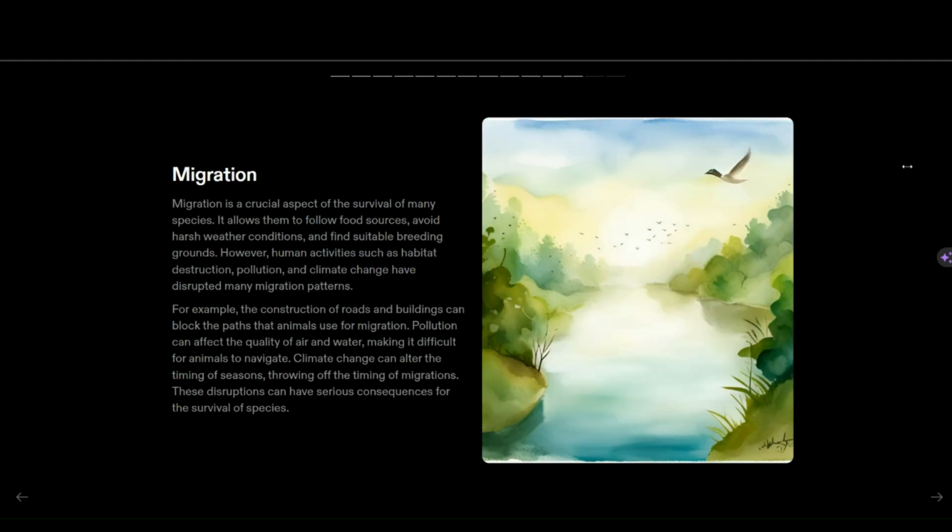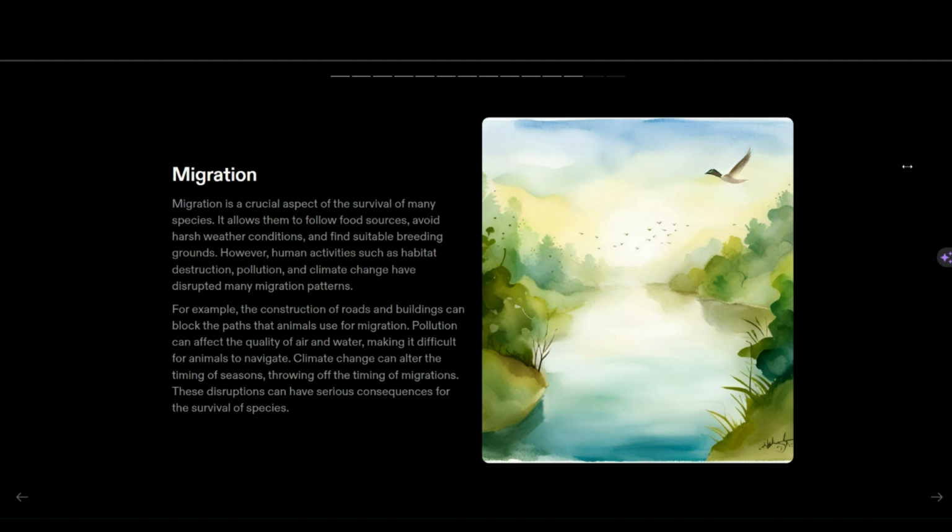And the next one is migration. It is a crucial aspect of the survival of many species. It allows them to follow food sources and avoid harsh weather conditions. Birds, for example, migrate.